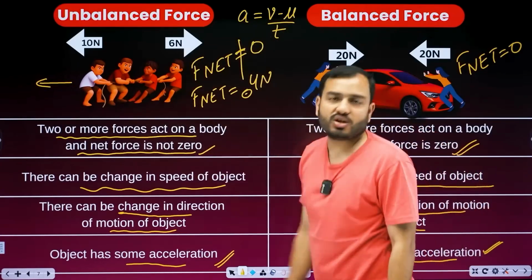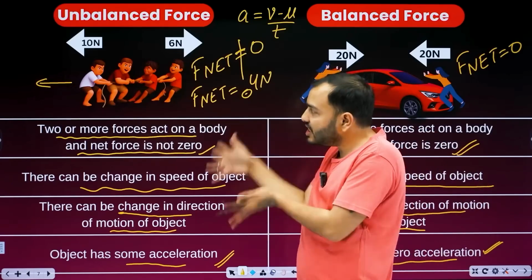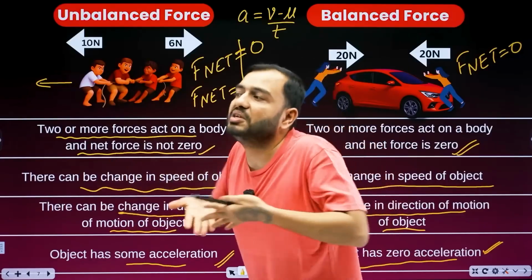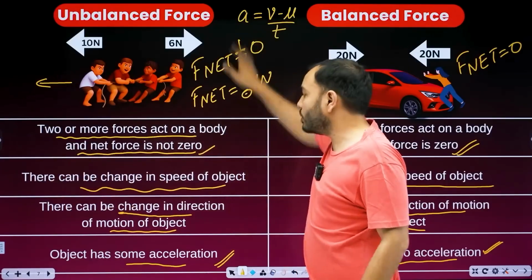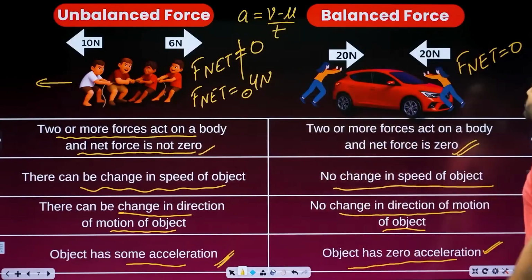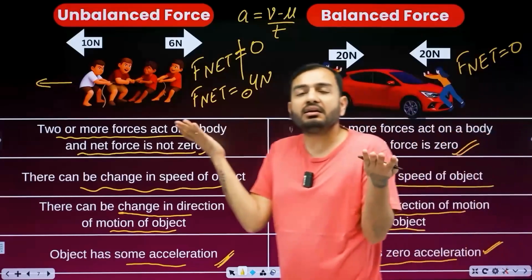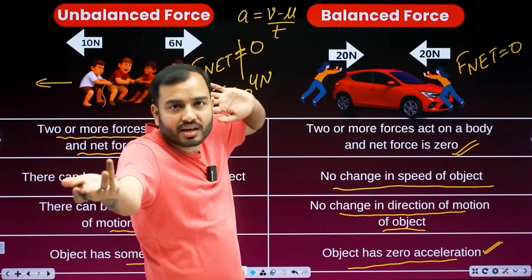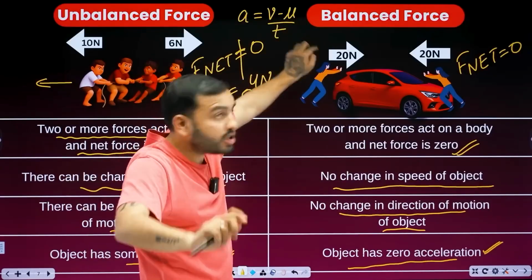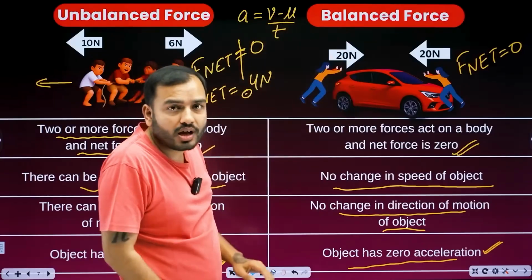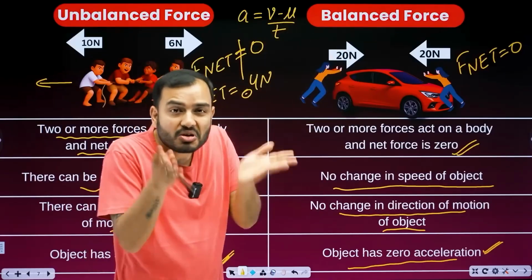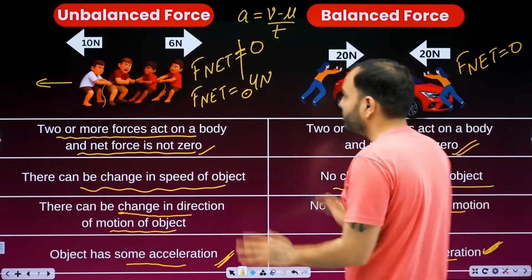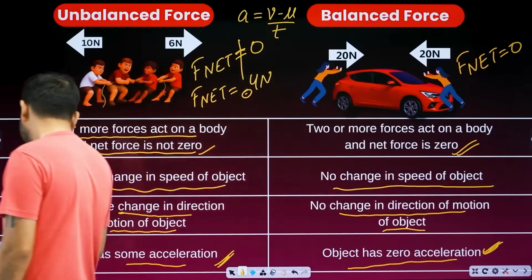In this case, is the speed changing? If the speed gets changed, because there is force, speed can increase. If the speed will change, then acceleration will happen. In this case, tell me, can the speed change? There is no force, bhaiya. Net force is zero. No change in speed. If speed did not change and V and U are the same, what was U? Initial velocity. What was V? Final. Now, bhaiya, if there is no force, then velocity will not change. If the velocity did not change, then what would be acceleration? Zero. So you have to remember these differences between balanced and unbalanced.